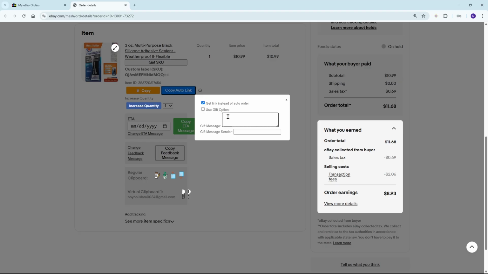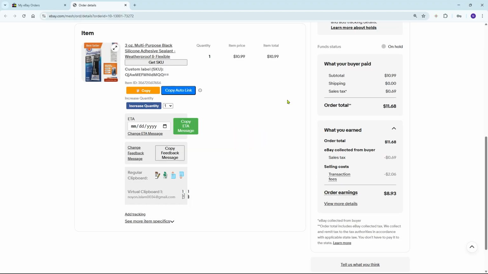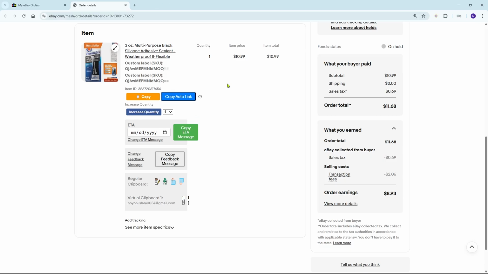For best results, we recommend setting up the package personalization. Gift message: type, "Thanks for shopping." Gift message sender: enter your eBay username. Important, if you don't have a custom label SKU set for your item, click Get SKU. Without it, the auto order process will not work properly.